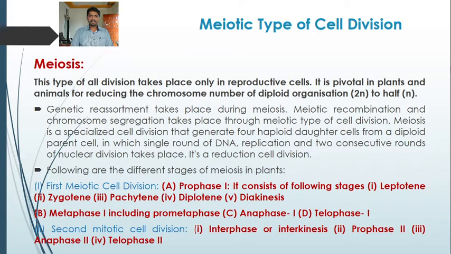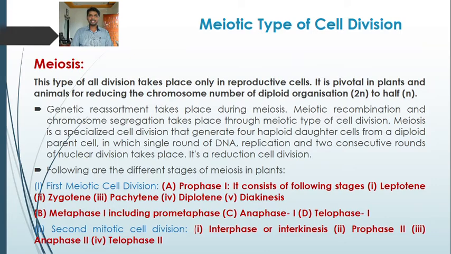Genetic reassortment takes place during meiosis. Meiotic recombination and chromosome segregation take place through the meiotic type of cell division. So meiosis results in recombination, the occurrence of new combinations or non-parental types as a result of chromosome segregation. So this is the characteristic of meiosis. In mitosis, the daughter cells formed are like the parental cell, so no recombination or new combinations occur.